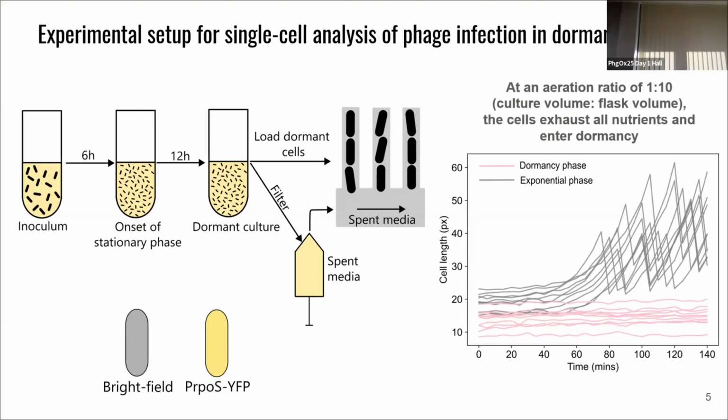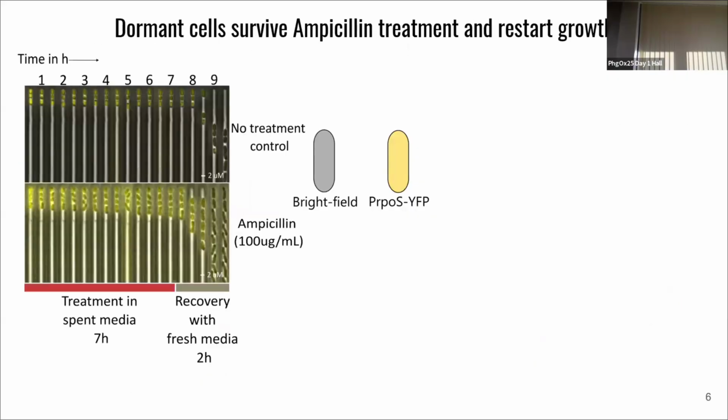In comparison, by maintaining an aeration ratio of 1:10 of culture volume to flask volume, we have ensured that the cells exhaust all nutrients and enter a state of deep dormancy, as can be seen by the pink traces, where the cell length does not change. And in the first experiment here, in the top panel, you see the no treatment control, where you treat dormant cells with spent media for 7 hours, during which time nothing happens, after which you allow the cells to recover with fresh media. They exit dormancy, elongate, and divide, and there's a reduction in the stress response activity.